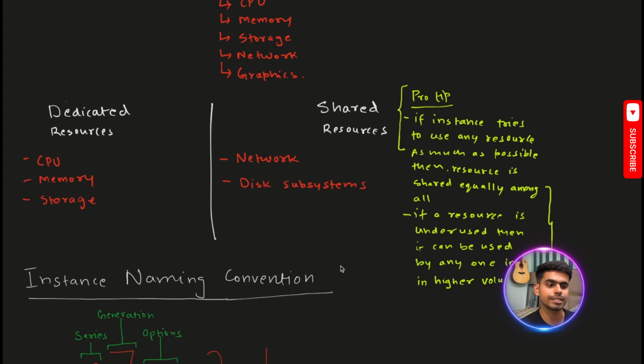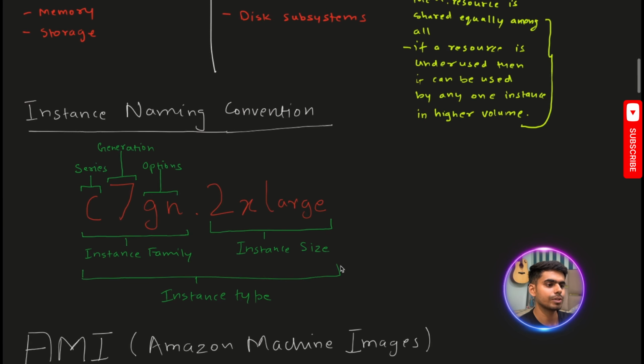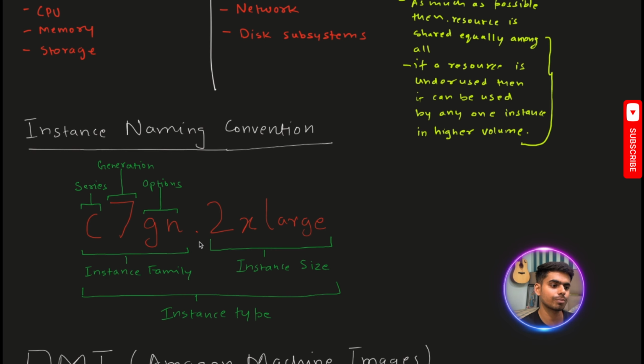So now let's discuss the instance naming convention. You must have seen on AWS EC2, while choosing any particular instance, that the names look something like this in red, where each different character means something else. Anything before the dot is the instance family, and anything after the dot is the instance size. These two combine to make the instance type for us.